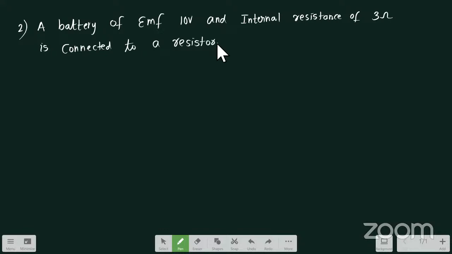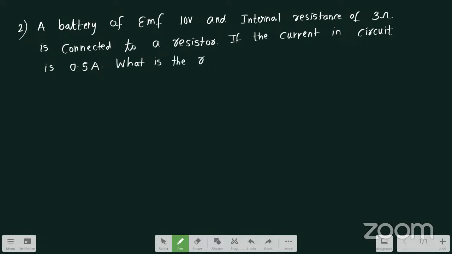If the current in the circuit is 0.5 amperes, what is the resistance of the resistor?